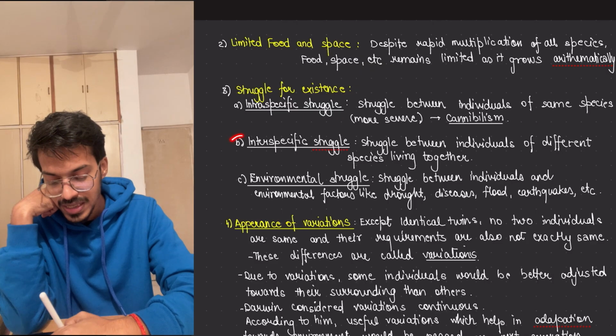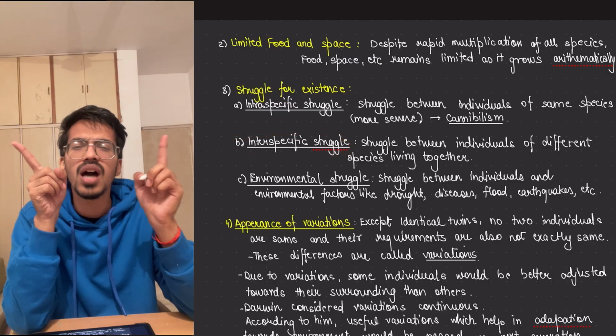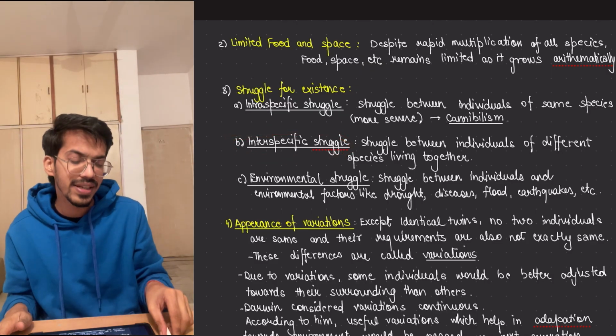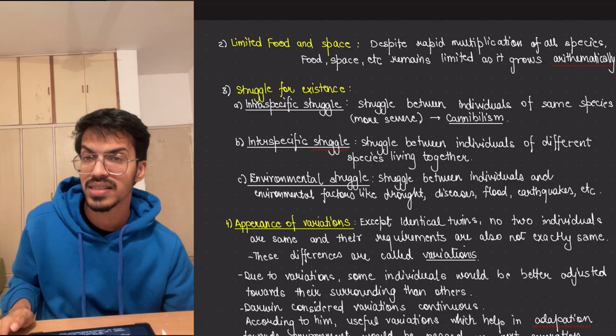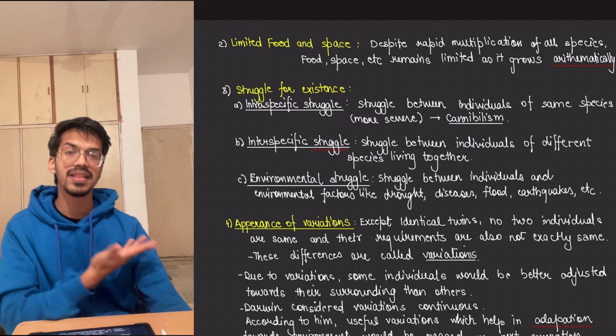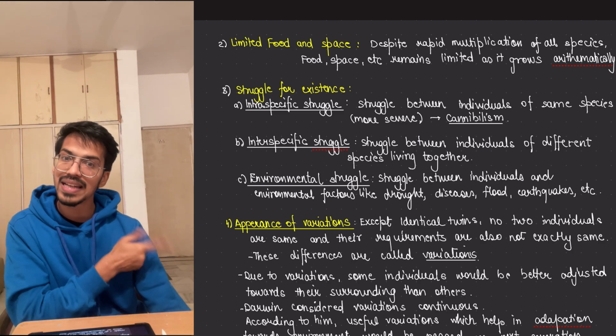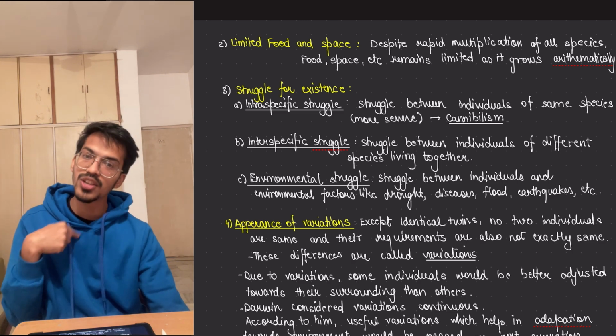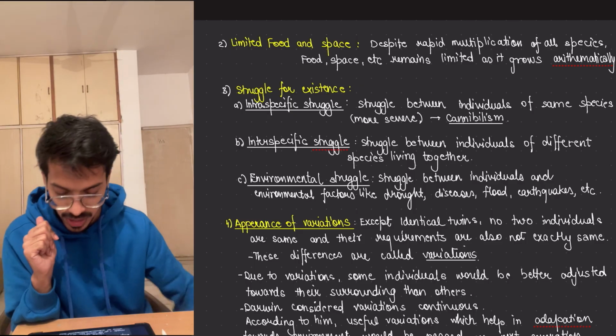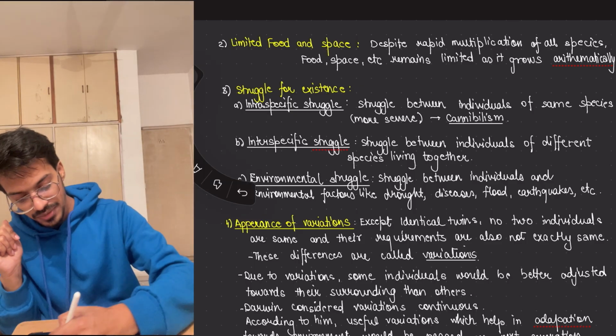Then comes interspecific struggle, which means two different species are fighting for the common resources. For example, if the world has less food and I am there and the monkey is there, will you let the monkey eat it? You will fight and take that monkey species out first, and then you will take the same species out as well. So this is what interspecific struggle is.